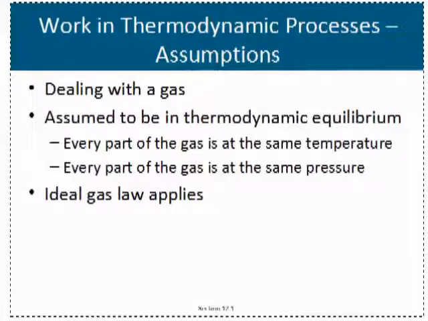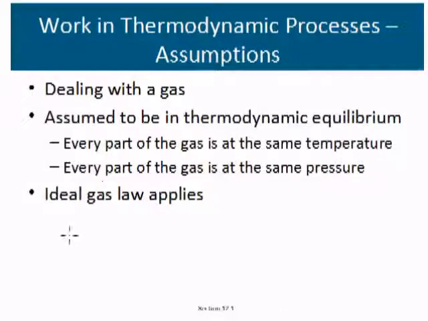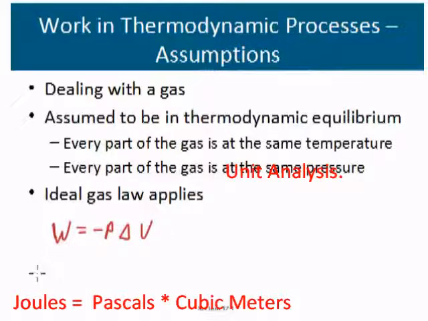Now, when dealing with a gas, one of the main equations is that work is negative P delta V. Work is in joules, which is kilogram meters squared per second squared. Pressure is in newtons per meter squared.